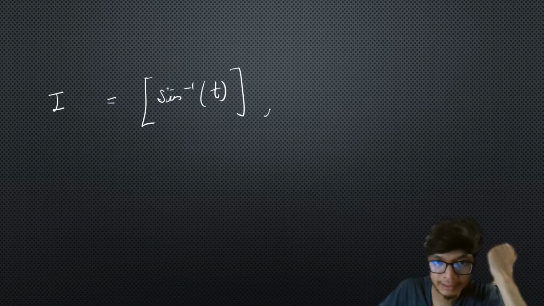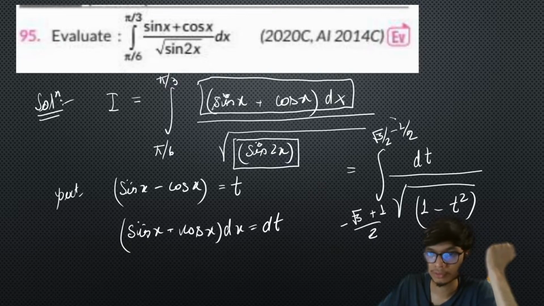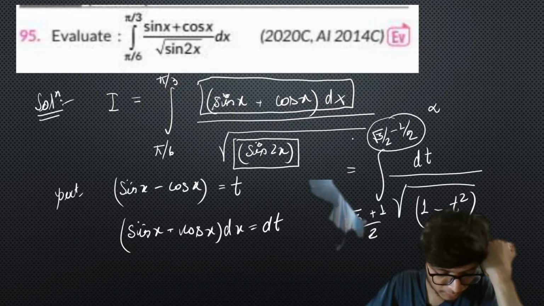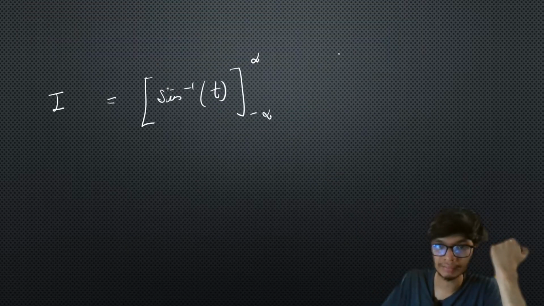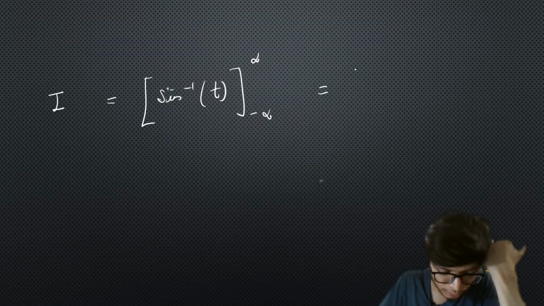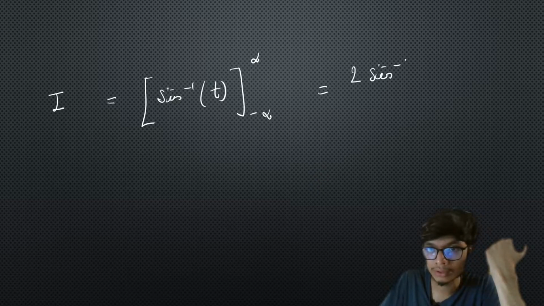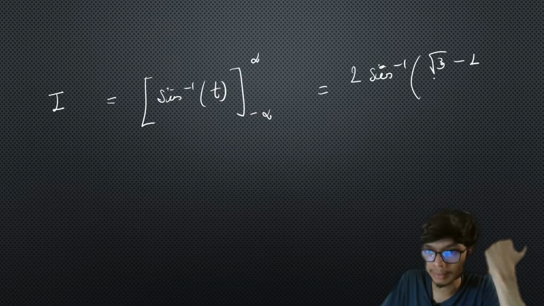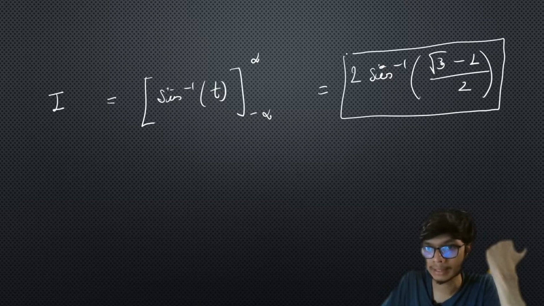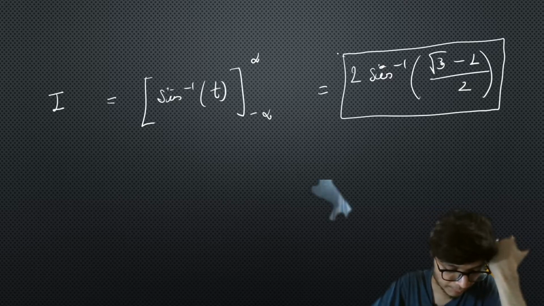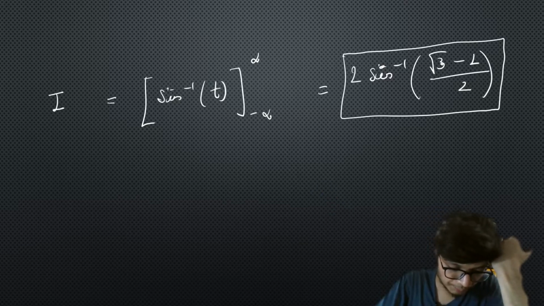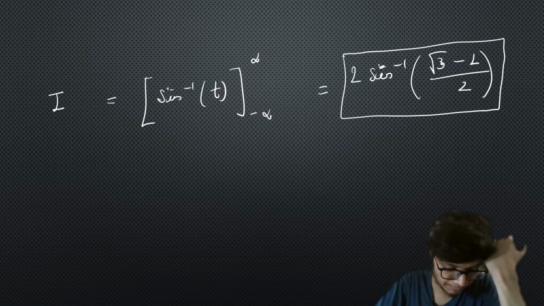So you will definitely get this minus of alpha and plus of alpha over here. So that is what you will get. So let us consider this as alpha. You will understand, right? So if you just simplify this part, you will basically get it. Okay, so ultimately what I have got as the answer is basically 2 times sine inverse of square root of 3 minus 1 by 2. That's the answer I've got over here. So everyone, can you please check what's the answer you are getting? So everyone can check, okay, and let me know.